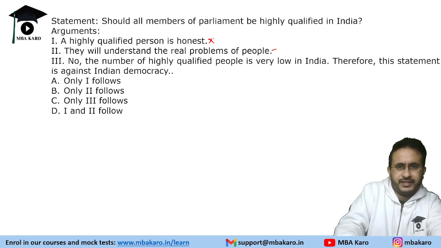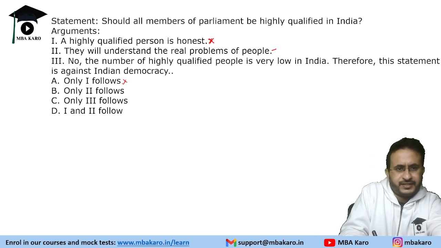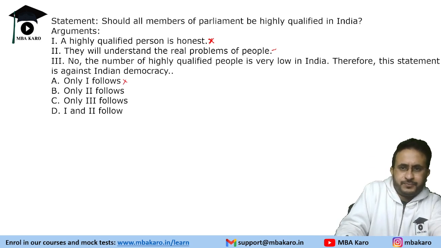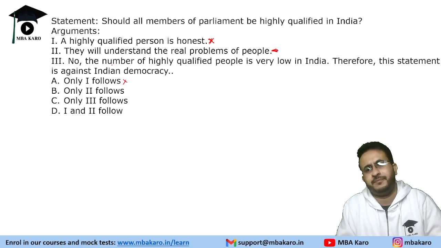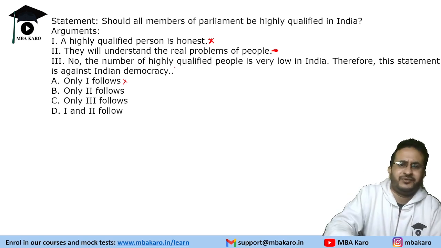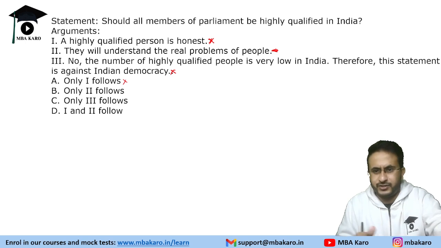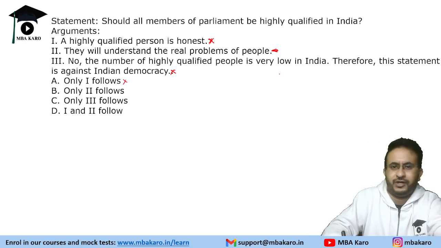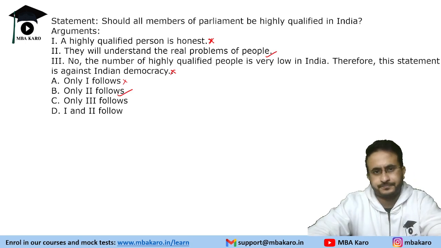Yes, could be a possible one, because only one follows, one does not follow, right? Honest, not necessarily, a person highly qualified is honest. So only one follows will not be the case. Could be the answer. So let us put it on hold and see the third option also. It says the number of highly qualified people is very low in India, therefore this statement is against Indian democracy. Now this is a vague argument, right? Highly qualified people is low, so against democracy, does not make any logic. So definitely among the best choices, you will say that only two follows.